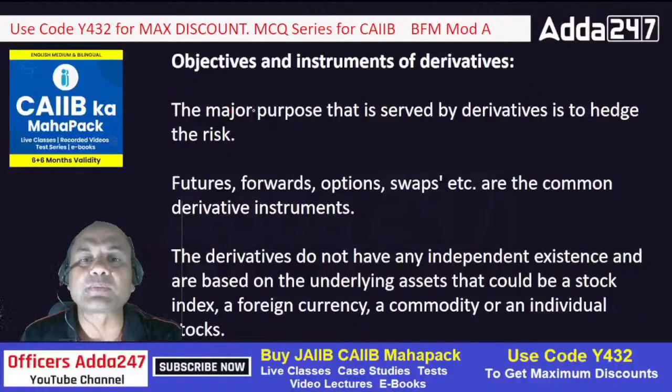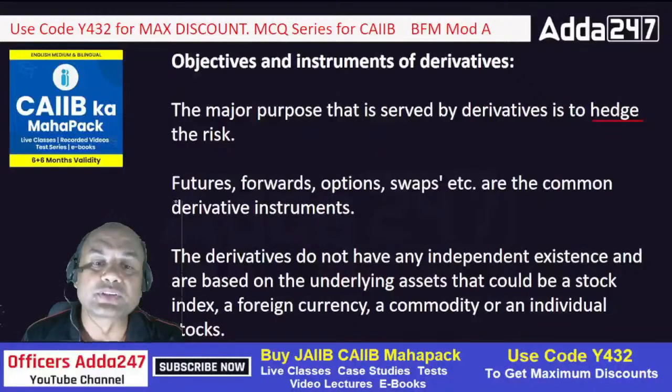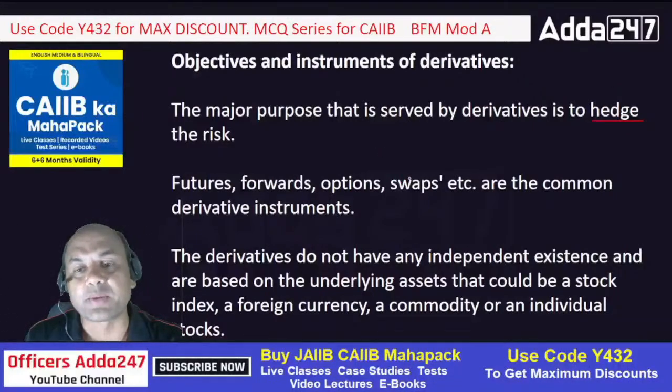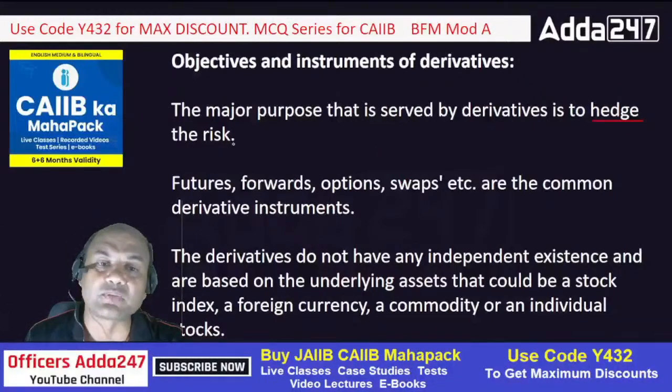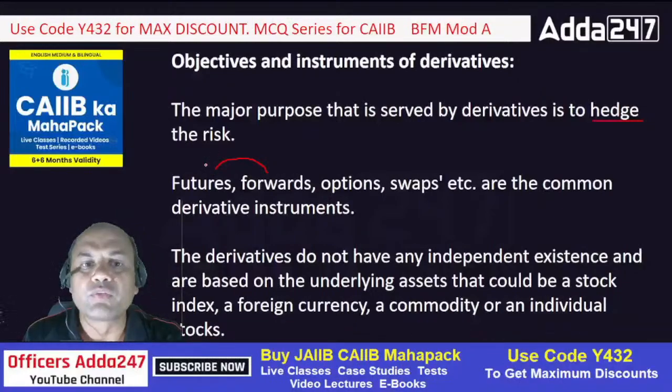Okay, the major purpose that is served by derivatives is to hedge the risk. Hedge, what did I say? Hedge the risk means TCS 2500 bought, if it goes down then what? So that's called hedging. Futures, forward, options and swaps are the common derivative instruments. Now futures means what here? Remember, futures and forwards are always same. Future and forward, there is one relationship between them.